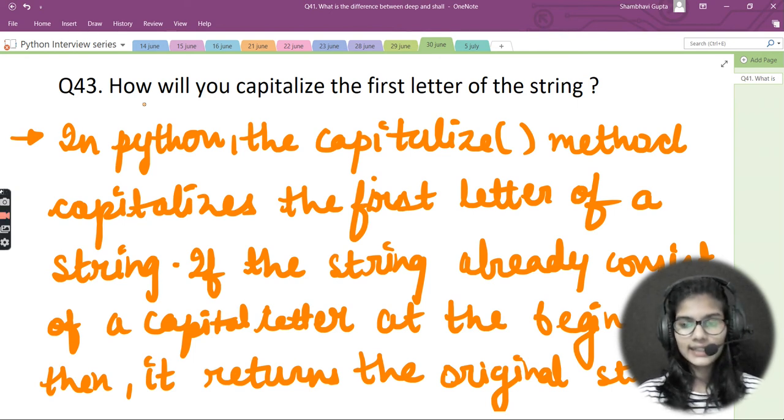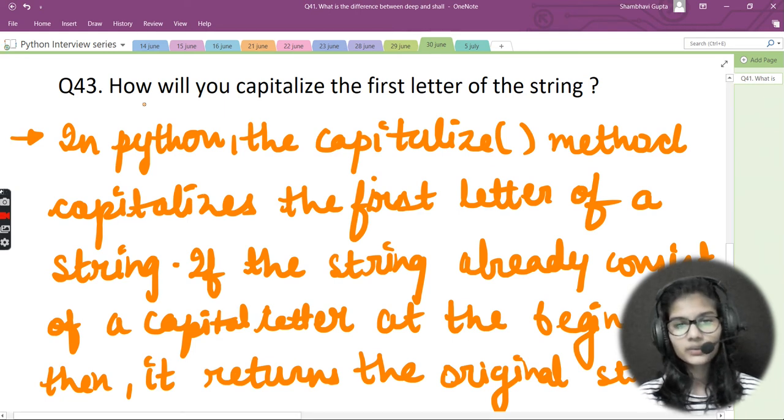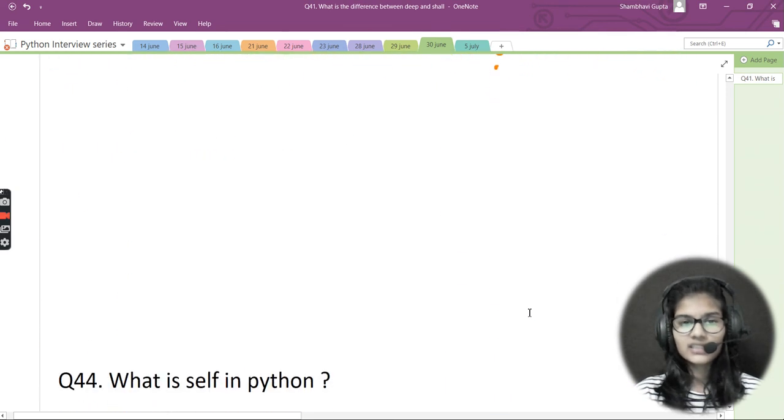The second case: if you have a string in which the first letter is already capital, and you apply the capitalize function, it will not change that capital into a small letter. It will simply return you the string that you actually have, right? I hope I made this very clear to you, what's the use of the capitalize function.